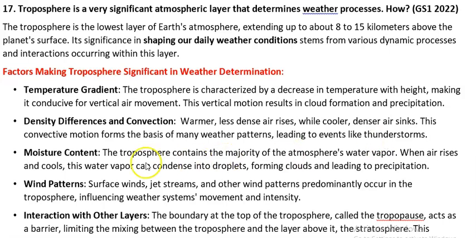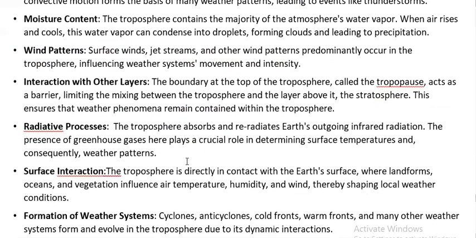When the hot air rises, it results in moisture content through the creation of clouds because of the cooling of water vapor. So that leads to precipitation. And when we talk about thunderstorms and water, we should definitely talk about winds. That's an indispensable part of the troposphere. There are surface winds, jet streams, and many other wind patterns that predominantly occur within the troposphere. And we know that wind carries or altogether changes the weather systems and the intensity of weather in one particular area.